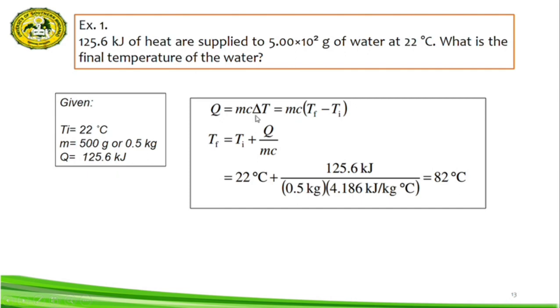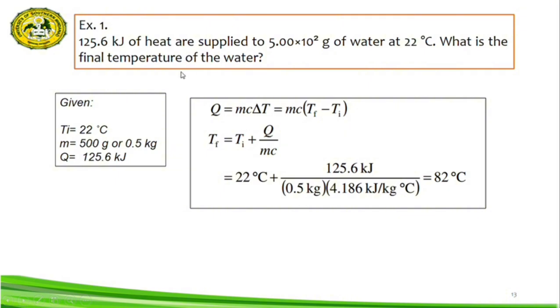We have this equation: heat is equal to mass times the specific heat constant multiplied by the change in temperature, which can be expressed as mass times the specific heat constant multiplied by the final temperature minus the initial temperature.